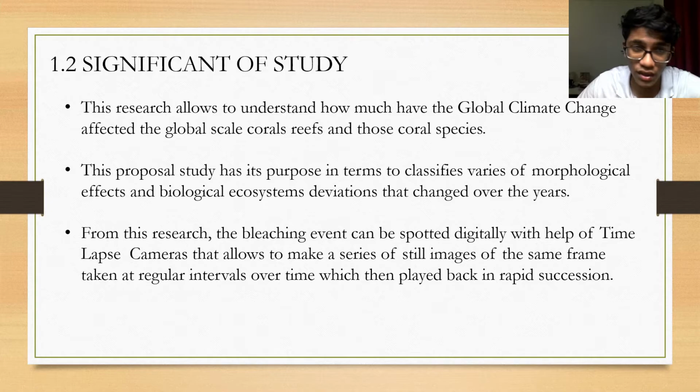From this research study, we could understand how much global climate change affects the global scale of coral reefs and those coral species. At the same time, it also has the purpose to classify the various morphological effects and the biological ecosystem. We get to know how the bleaching happens, and that it can be spotted digitally with the help of time-lapse cameras.